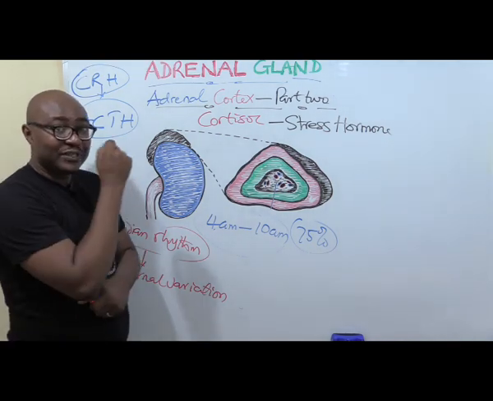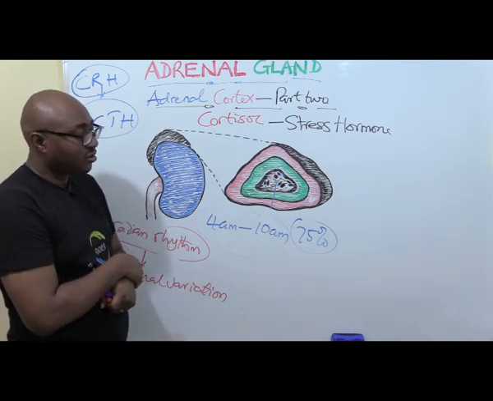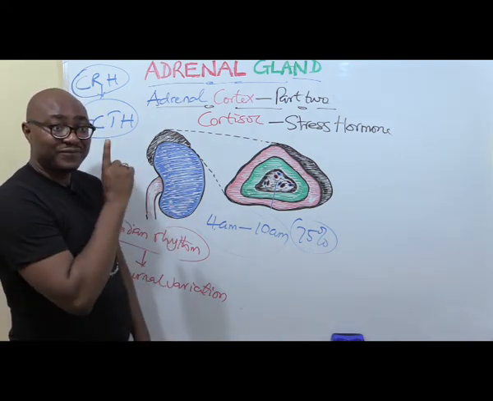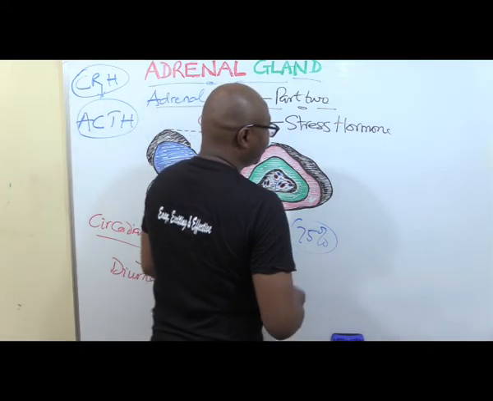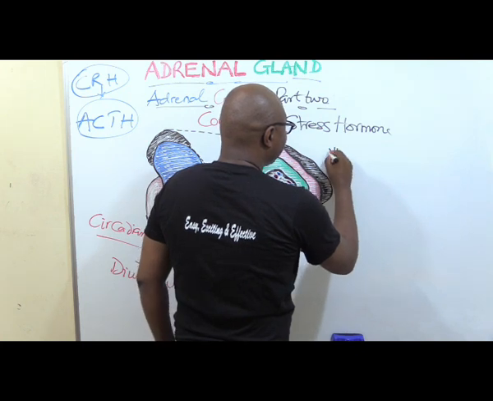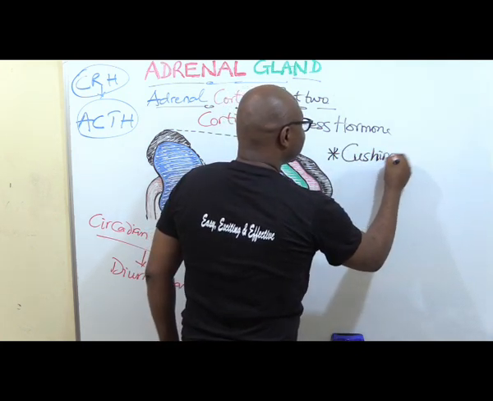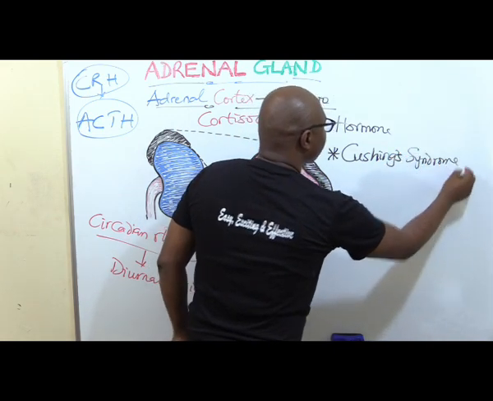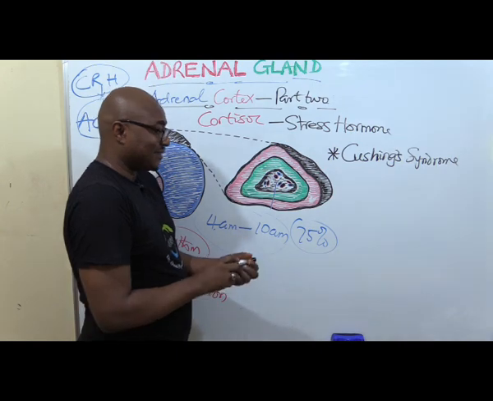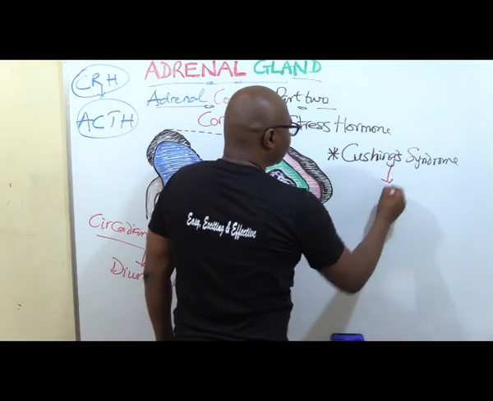Okay, now let's briefly just touch on the disorders of the adrenal cortical hormones. The one that affects cortisol is called what? Cushing's syndrome. You should never forget it. Cushing's syndrome. What do we mean by Cushing's syndrome? It is excess secretion of cortisol.